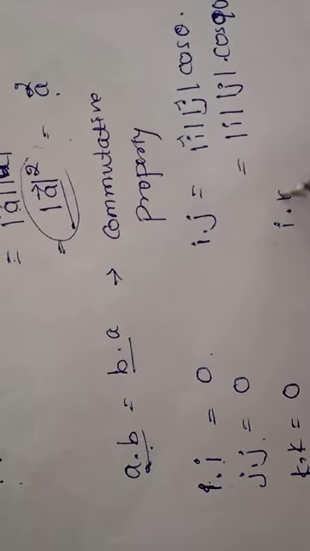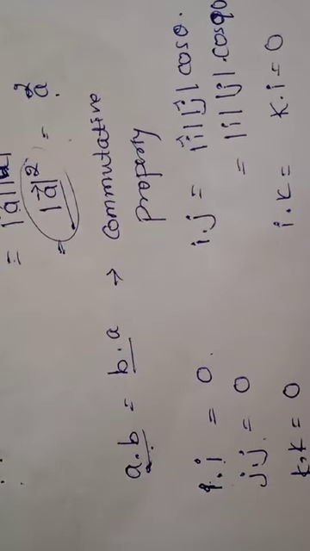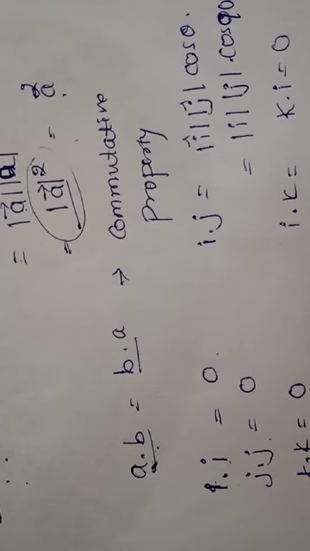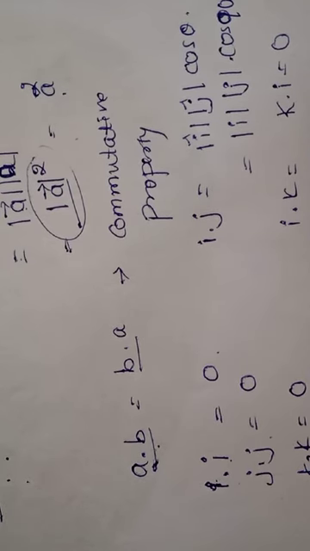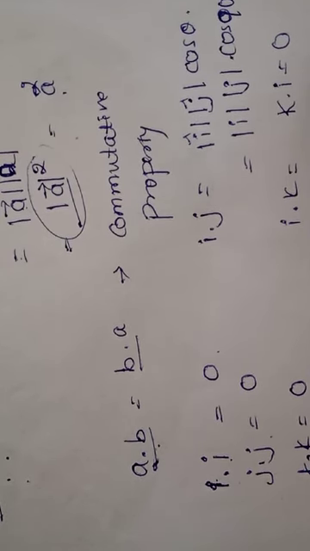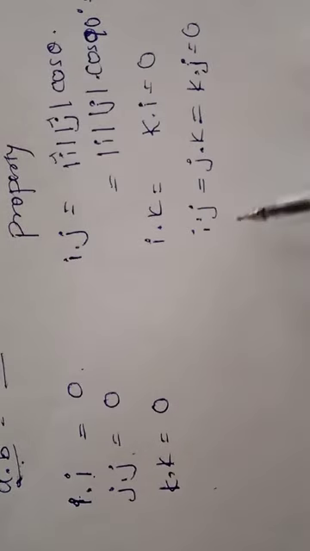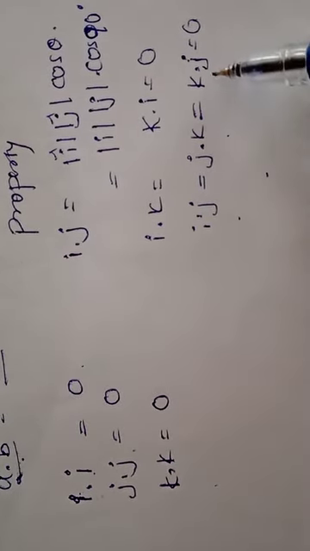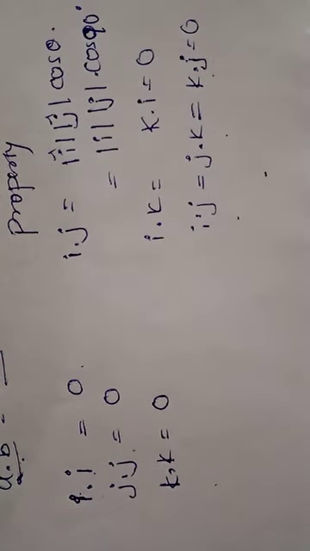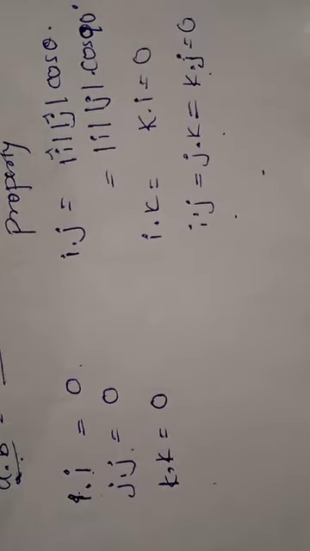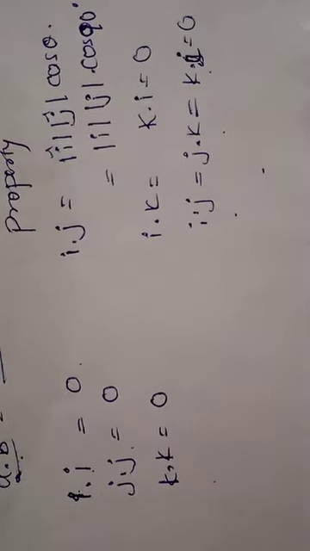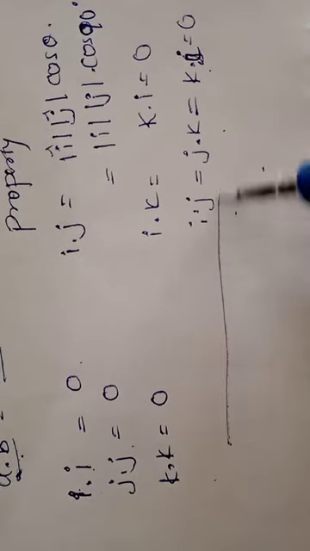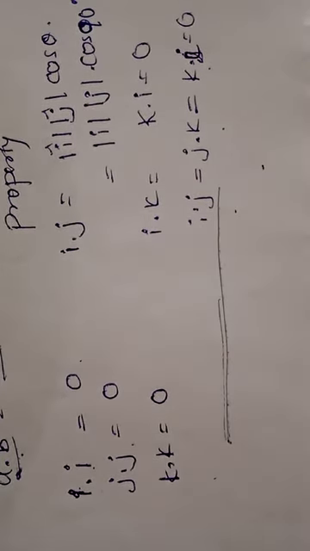Then I dot K or K dot I equal to 0, and J dot K, K dot J is equal to 0. Sorry, K dot I, not J, K dot I is equal to 0.